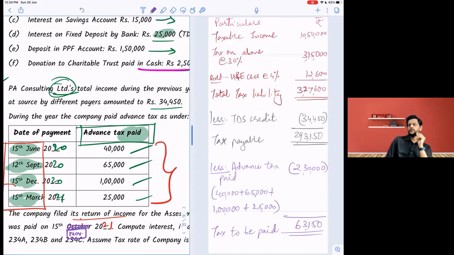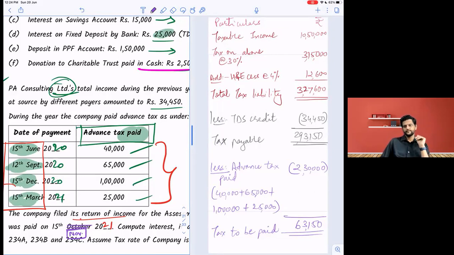234C comes when advance tax paid, there are two steps. Step number 1 is what? Advance tax paid is less than 90%. Still in 234C, not 234B. 12%. Less than 15. 12%. Very good, Ayush. Now 293,150 into 12%, 35,170. Paid more than that. So 234C will not come for the first installment.